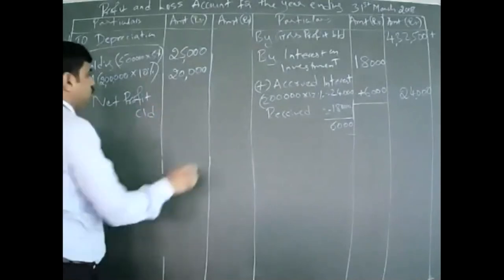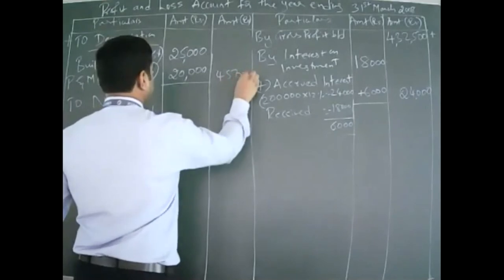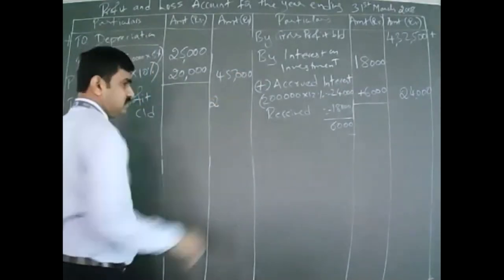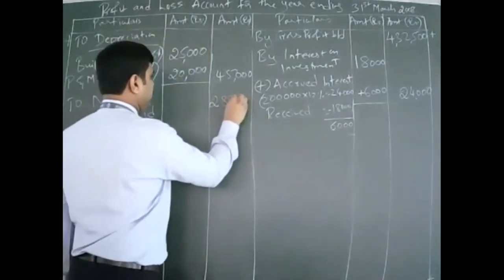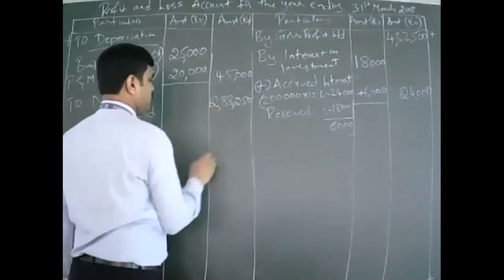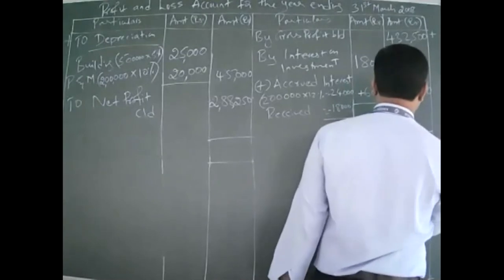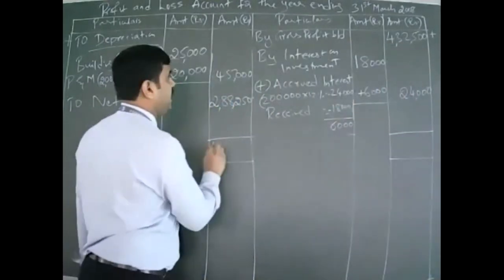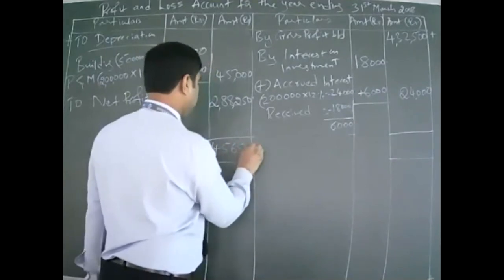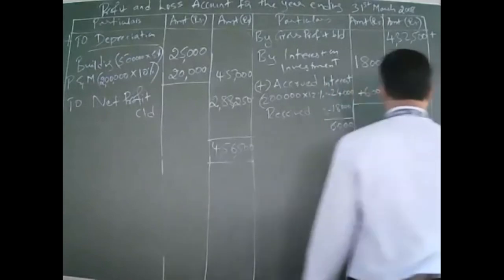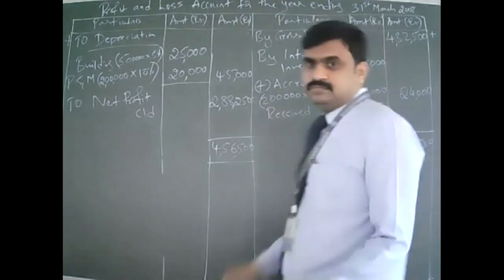Carry down 2 lakh 88,250. This you need to add, and write here 45,000 depreciation. What is the total? 4,56,500. Yeah.